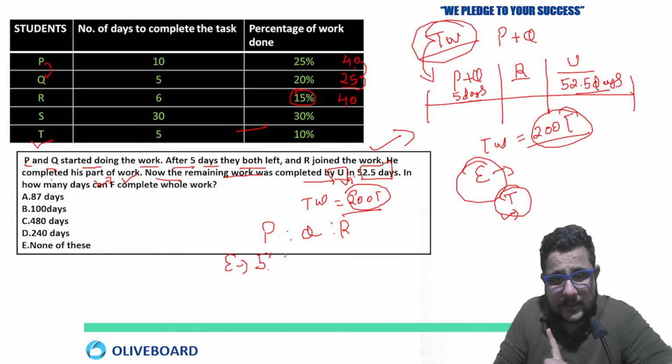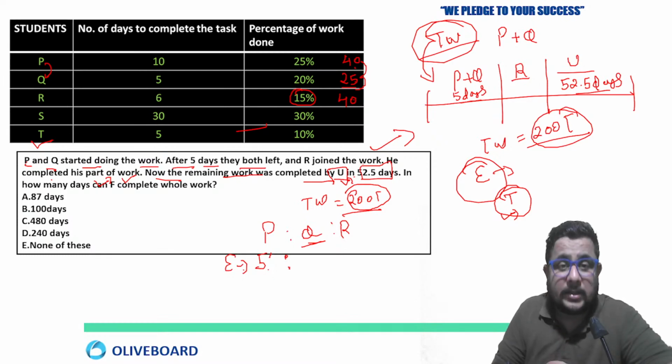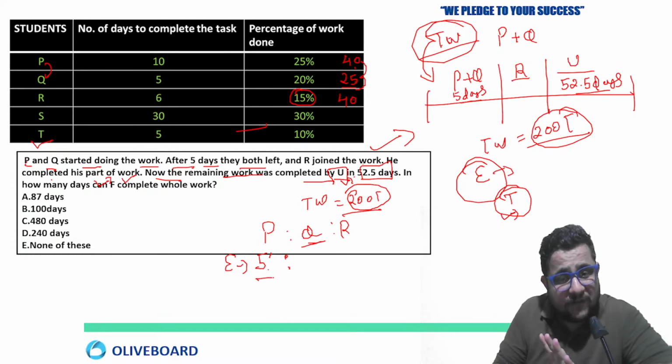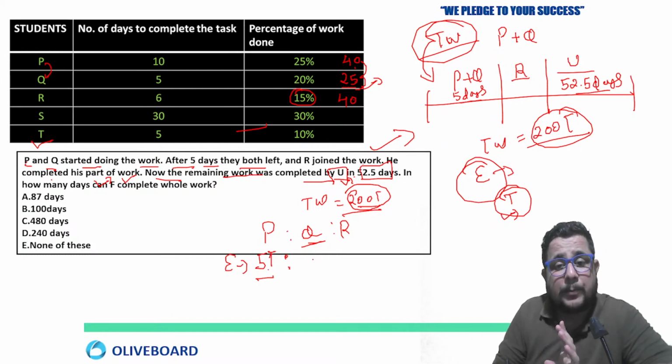Efficiency is work done per unit time, and here the unit is day, so per day work will be your efficiency. So 5 cups of tea per day for P. For Q, Q is completing in 25 days. So 200 cups of tea in 25 days, 200 by 25 means 8 in one day.